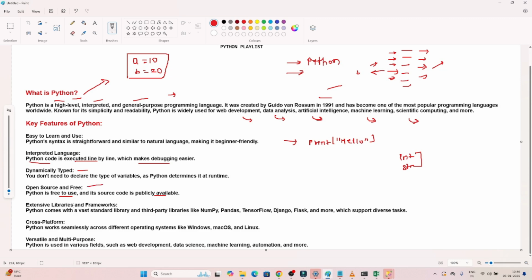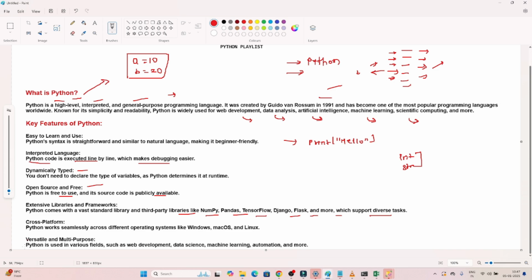So if anyone is asking why Python, it's because in Python we get so many libraries available. Python comes with a vast standard library and third-party libraries like NumPy, Pandas, TensorFlow, Django, Flask, and more. They support diverse tasks, so we use Python for data analysis, web development, artificial intelligence, machine learning, and multiple other purposes, right?